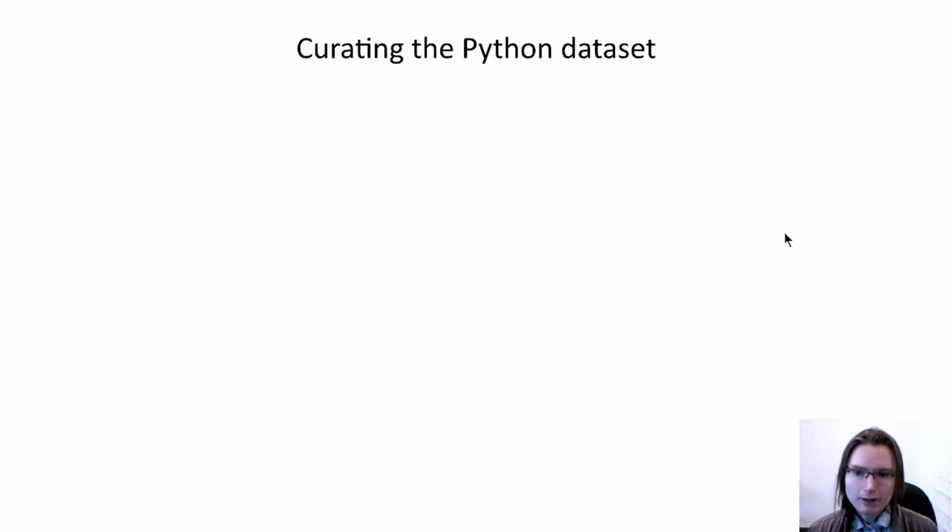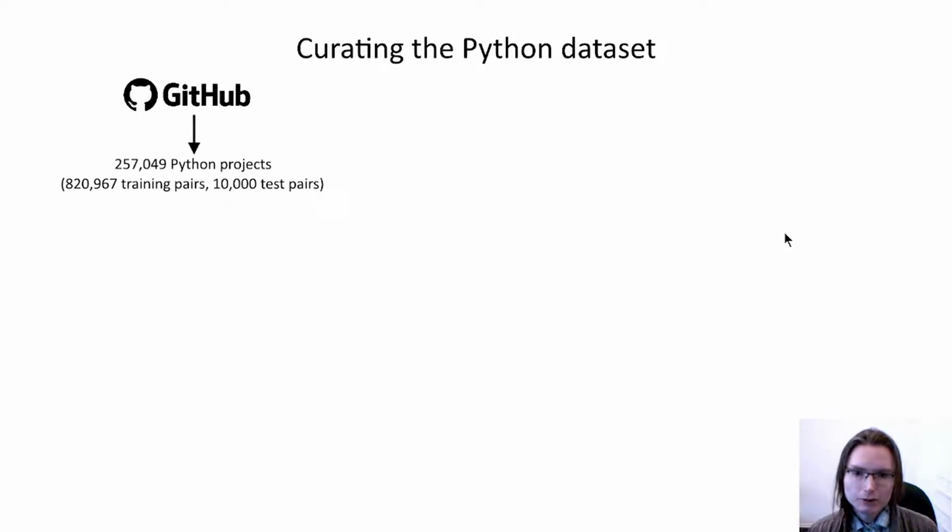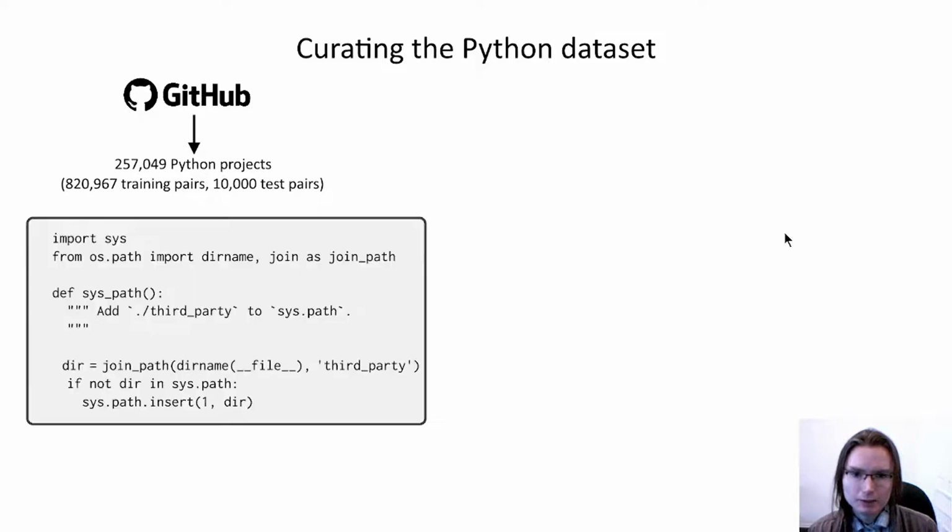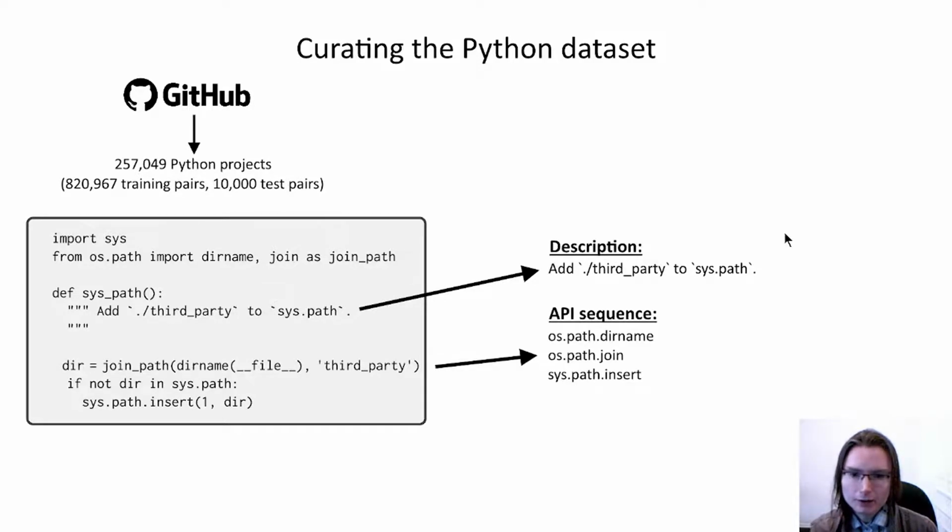We curated our Python training set following a similar procedure. We downloaded about 250,000 Python projects and extracted about 800,000 training pairs and 10,000 test pairs. We extracted a description of each function from the docstring of the function, if there was one, or from the name of the function if it contained at least 3 words. We extracted the API sequence from function calls in the function body.